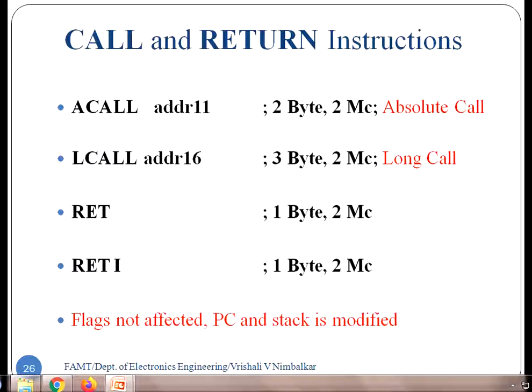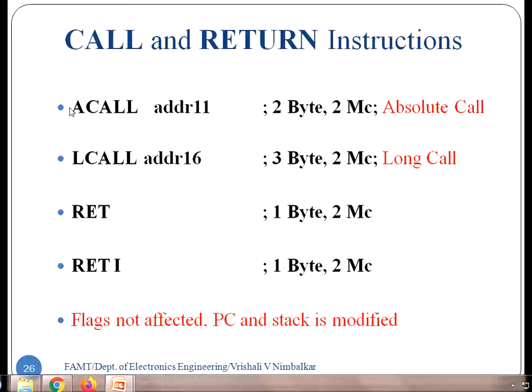Now, how is the format of this call instruction? ACALL and mention an 11-bit address of the subroutine. Why an 11-bit address? Because it's an absolute call, and an absolute call has a limitation of memory range. It is expected that the subroutine should be written within the 2 KB memory where the call instruction is written.